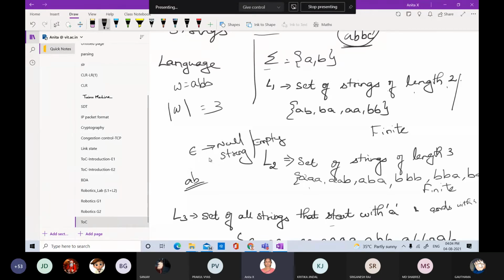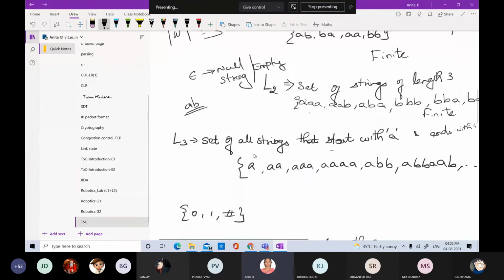So empty string is represented by epsilon. So just an overview we are seeing, in detail we will be dealing with it further. So here empty string is also possible.